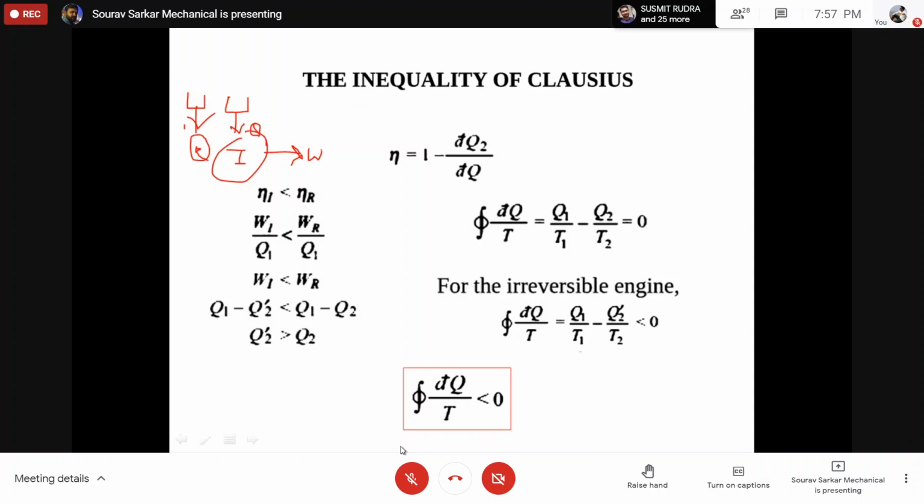It cannot convert heat into work well, so the amount of heat it rejects is higher. It will reject more and convert less, whereas the reversible one will convert more and reject less. So what I'm trying to say is that the rejected heat from the irreversible one is higher than from the reversible one.